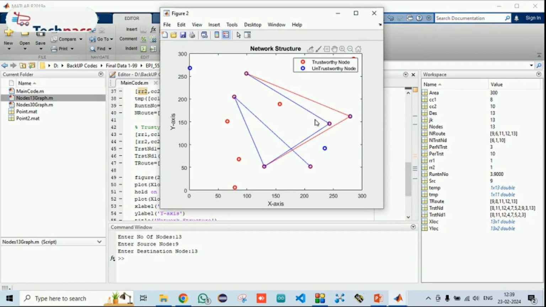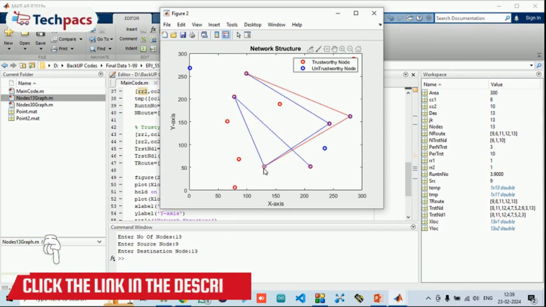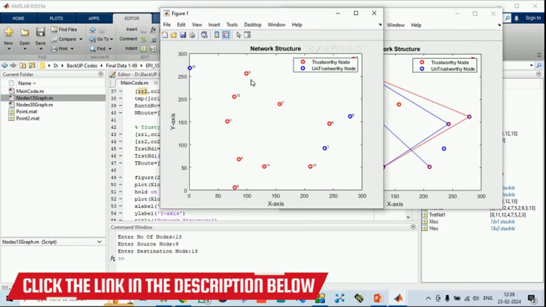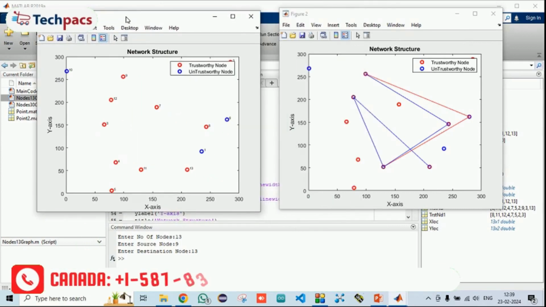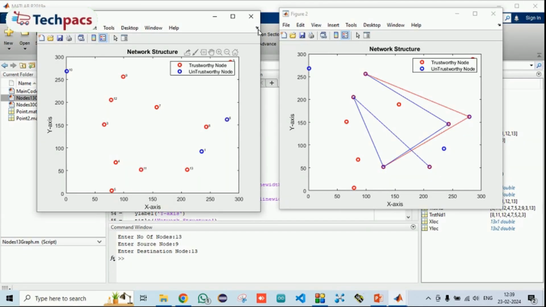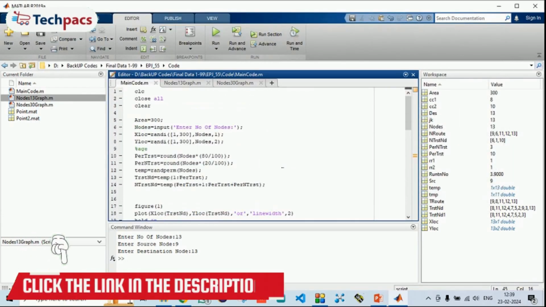Here, this is the route that it is following by involving the trustworthy nodes, where the other nodes were non-trustworthy. Here you can see the selected route from 9 to 8 and to 11, right? Further modifications are still possible in order to get better results by involving the actual calculation of the trust.